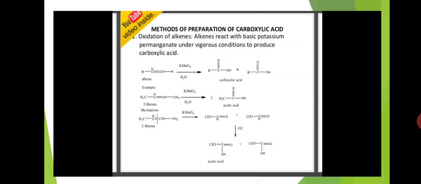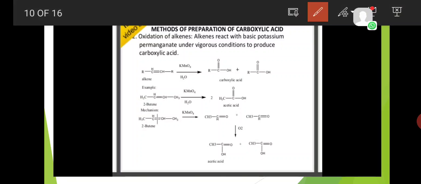Okay, first alkenes react with basic potassium permanganate. Here, this is the alkene functional group. It reacts with potassium permanganate, that is KMnO4, under various conditions. It produces carboxylic acids. Okay, here the example is 2-butene.